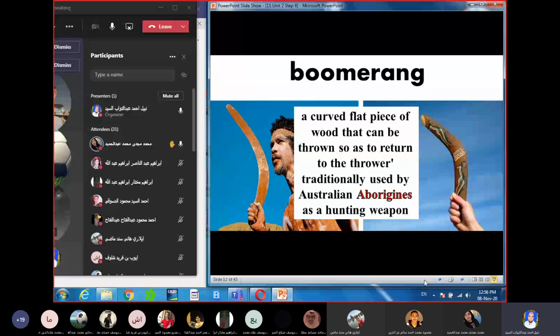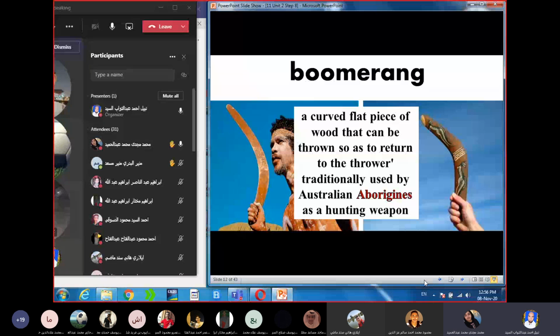Yes. What is the translation word? Can you translate it into Arabic? A boomerang? قطع خشبية استخدموها في الصيد. Yes, very good. منير? قوس خشبي لصيد الحيوانات. Thank you.